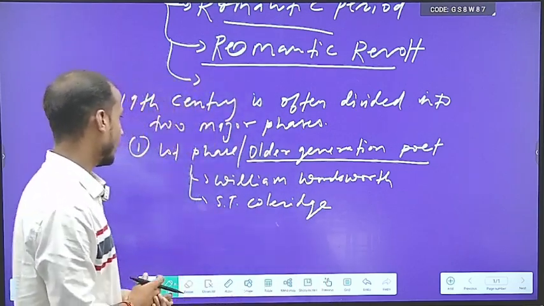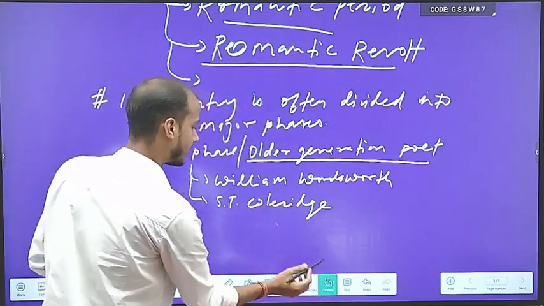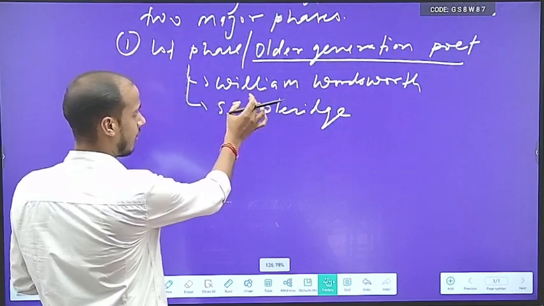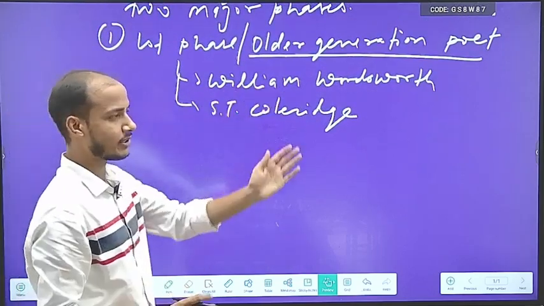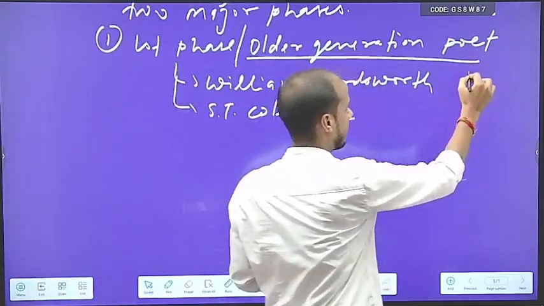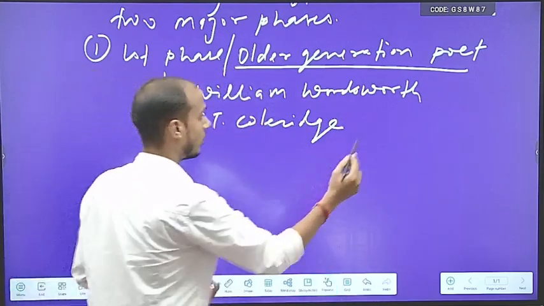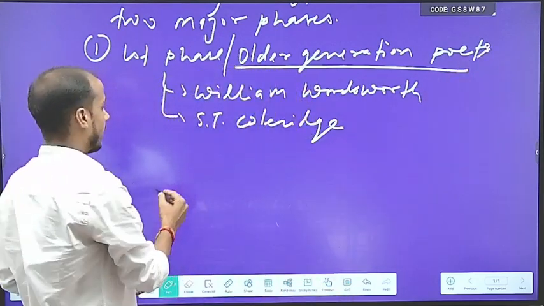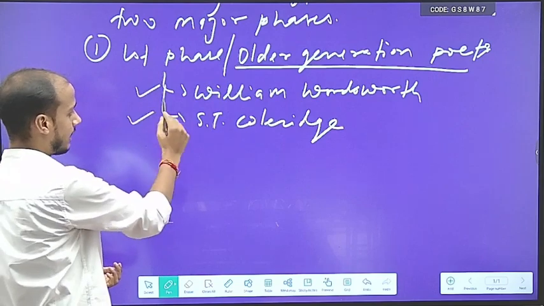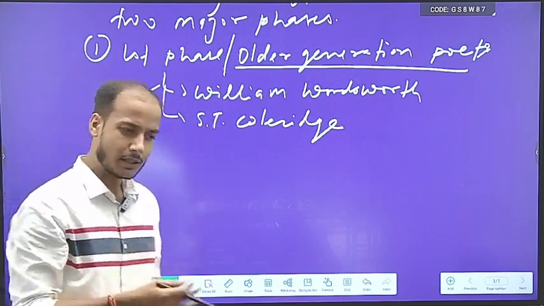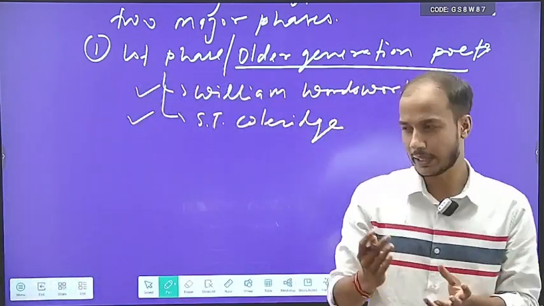Right? So as I told you, romantic is divided into two phases. First phase, which is called older generation poets, because there is more than one poet. So poets: it is William Wordsworth and S.T. Coleridge. And who are the poets who came in the second phase?